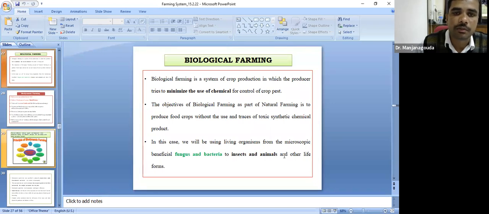The objective of biological farming, as a part of natural farming, is to produce food without the use of toxic synthetic chemicals. We will use beneficial insects, that is predators, parasites, beneficial fungi and beneficial bacteria, for control of pests and diseases, and also as plant growth promoters, we will use beneficial organisms. That is called biological farming.